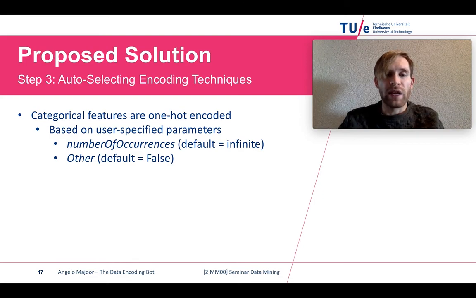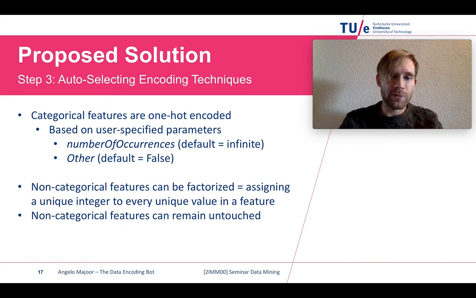The parameter other indicates whether the unique values that are not one-hot encoded, because their occurrence is smaller than the number of occurrences, should get a feature other, where all the remaining unique values are combined into one feature such that we have no loss of data.